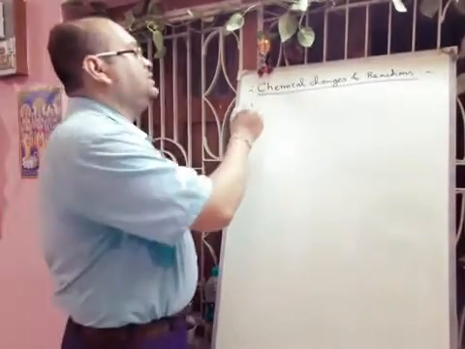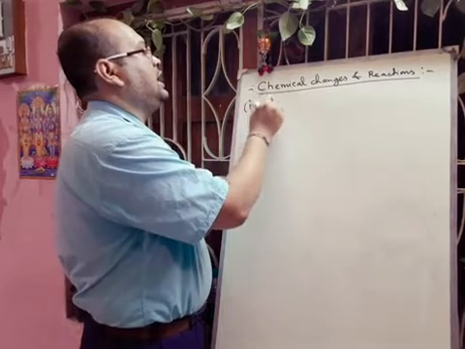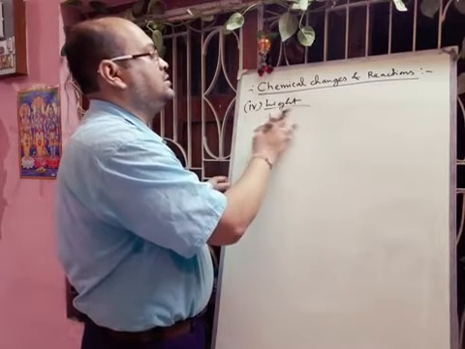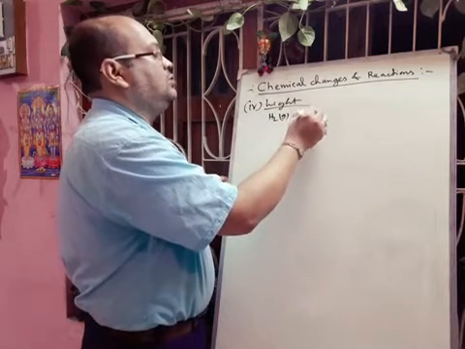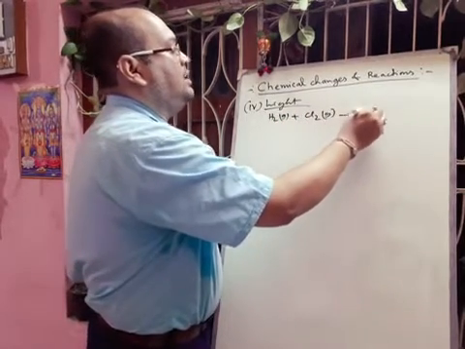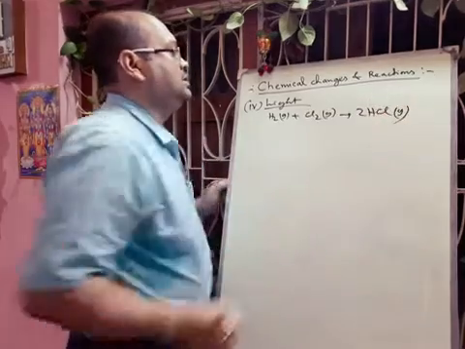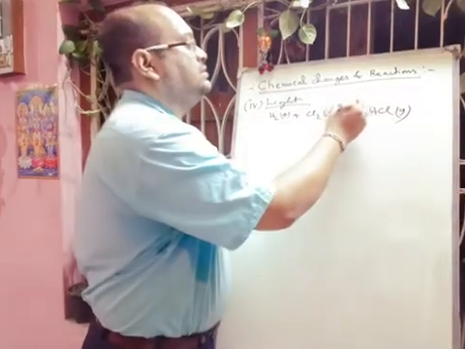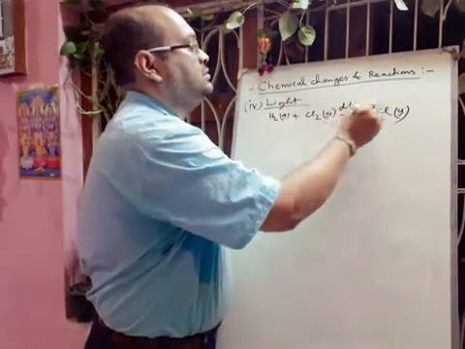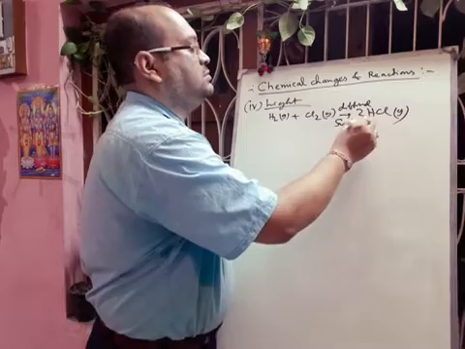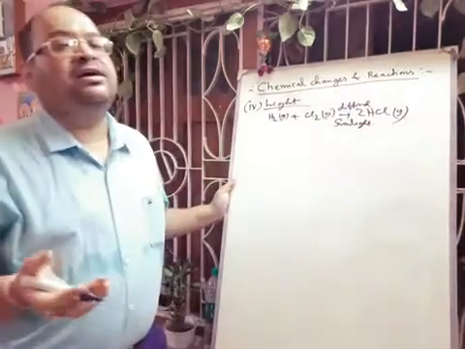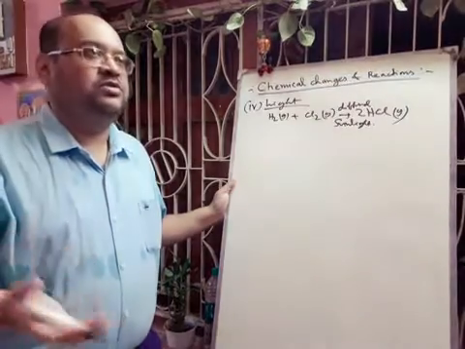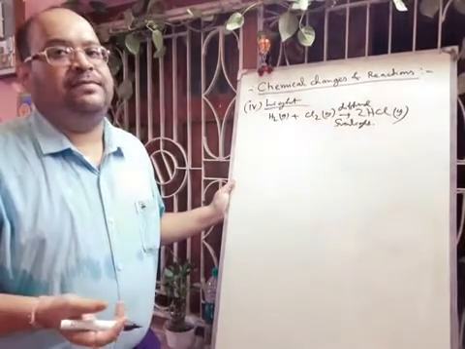So the fourth condition is light. Here hydrogen gas is reacting with chlorine gas, forming HCl gas. So this reaction occurs in presence of diffuse sunlight. You can even think about the photosynthesis reaction. There also chlorophyll will produce glucose in presence of sunlight.